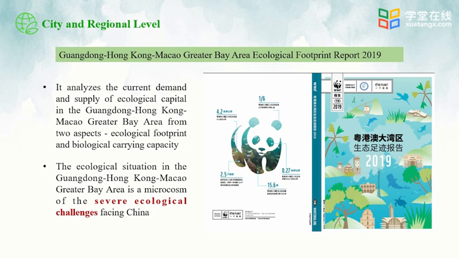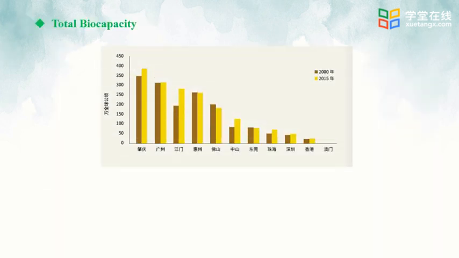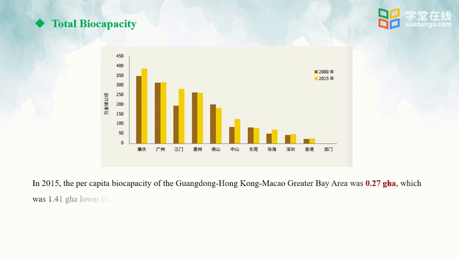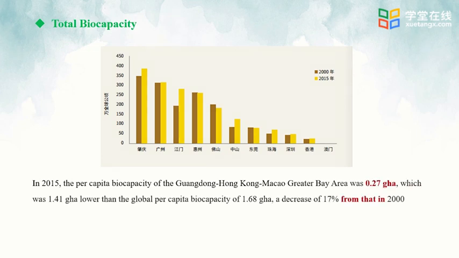Ecological situation in Guangdong, Hong Kong, Macau, Greater Bay Area is a microcosm of the severe ecological challenge facing China. With developed economy, this region is a major driver of China's economic growth. But what it faces is typical issues for most regions in China. We should pay attention to it and choose it for case study in order to provide experience and reference for other regions.